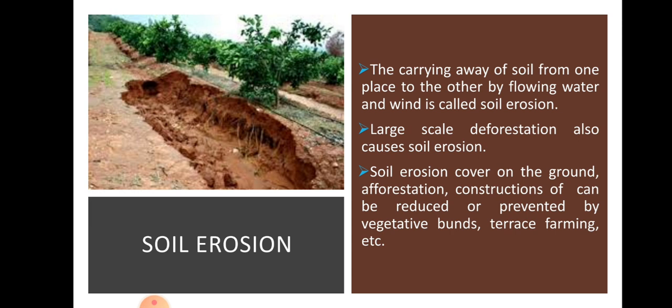Soil erosion is not a good thing because the top layer of the soil is washed away, and this top layer contains the minerals. So when the minerals are washed away, the soil loses its fertility. So soil erosion is quite harmful for all of us. Soil erosion can be reduced by afforestation, that is planting of trees, construction of dams, vegetative bunds, terrace farming, etc. These can be used to control soil erosion.